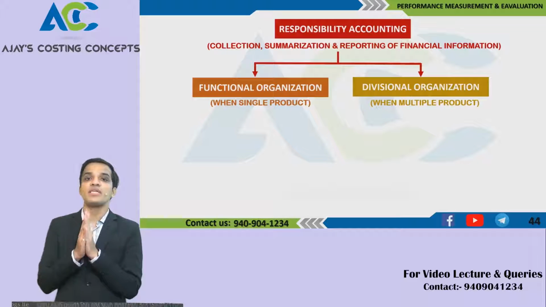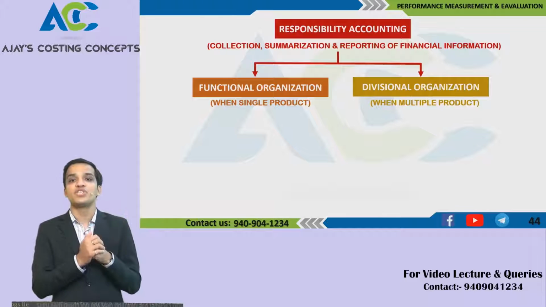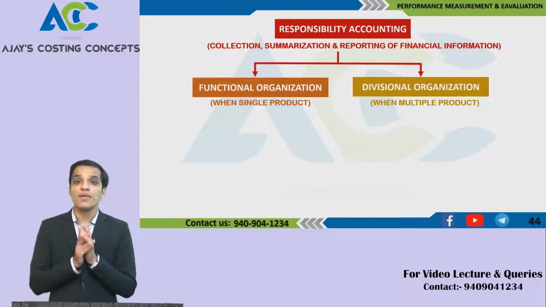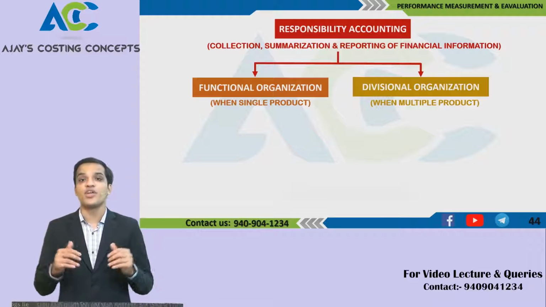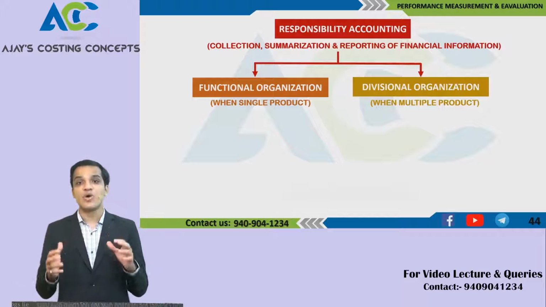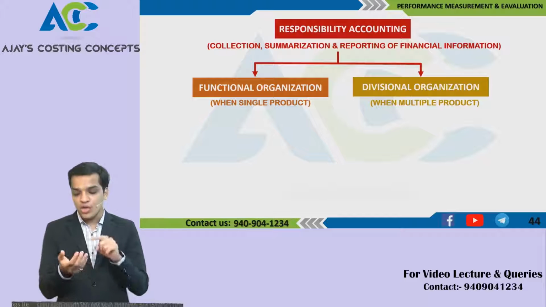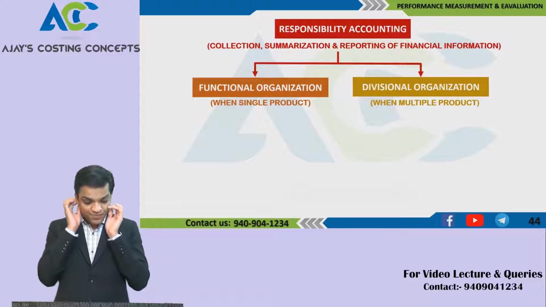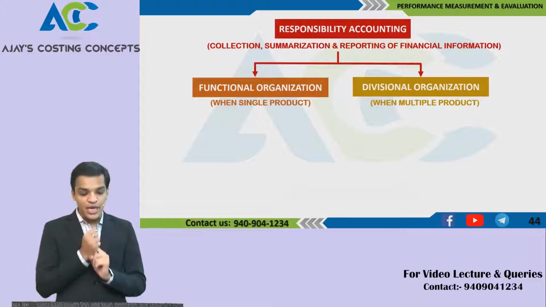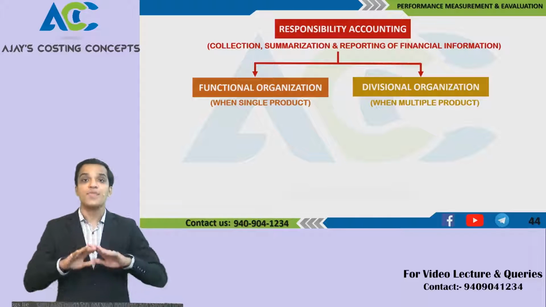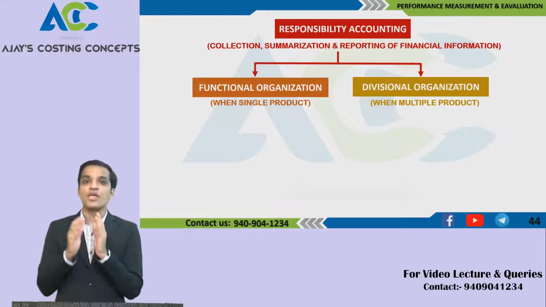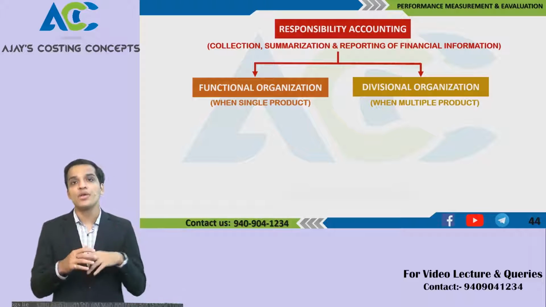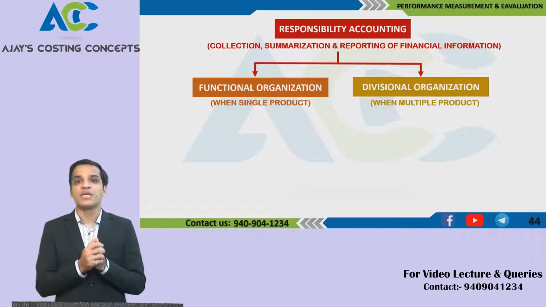Accounting of responsibility shall be given to the management, divisional heads, divisional managers, and that is what responsibility accounting is. It is not about passing a journal entry in your books, but about taking responsibility of their centers. That may be a cost center, profit center, or revenue center. What centers have you been running, and who shall be responsible? Your main role should be collection of data, summarizing that data and reporting the financial information about its impact, about your decision making or about your targeted goals and achievements.